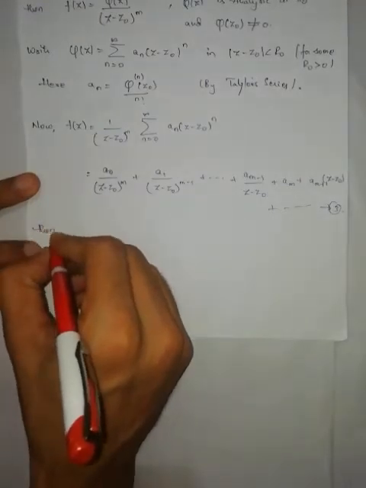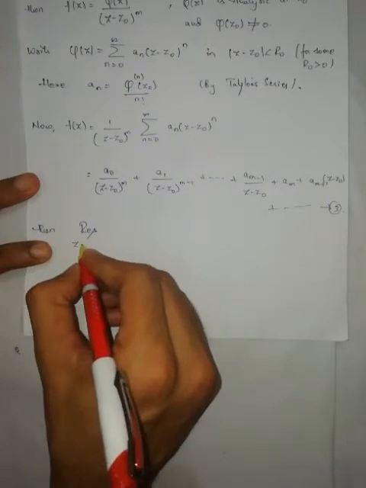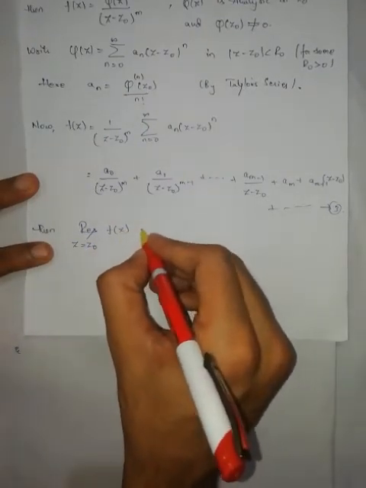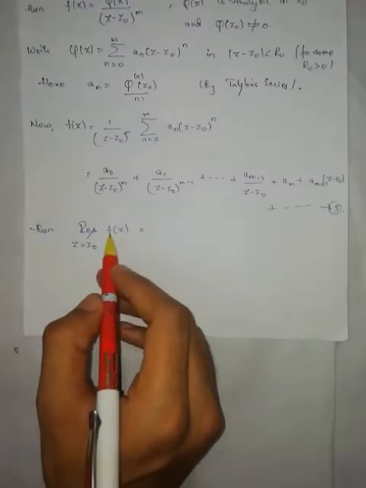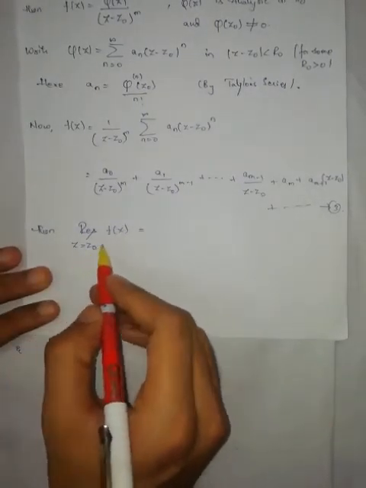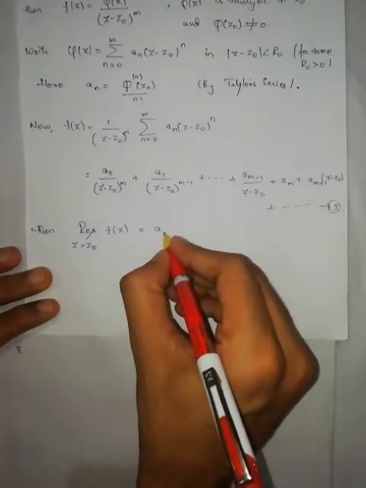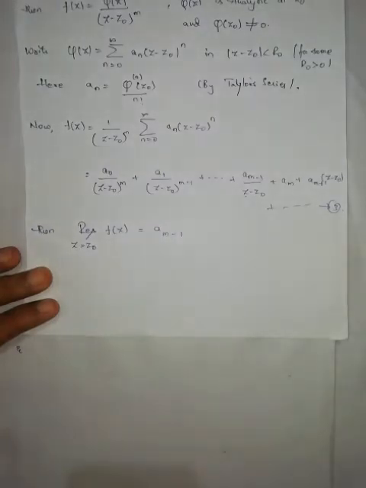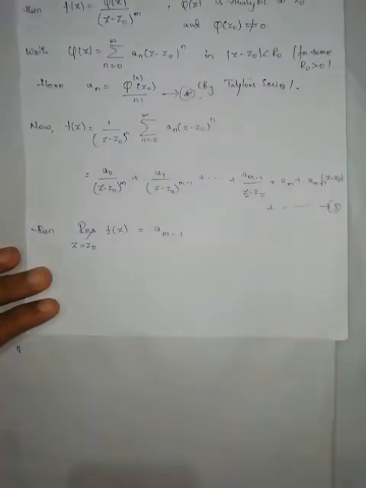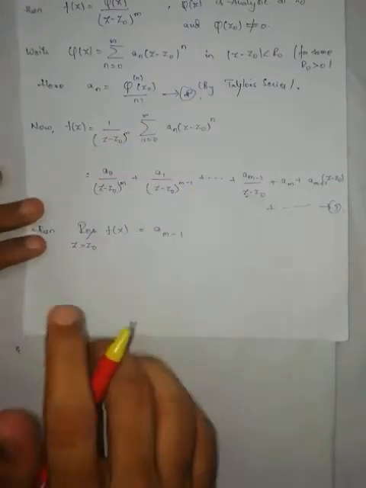Now from the definition of residue, what is the residue at z is equal to z naught of f of z? It is nothing but, in the Laurent series, the coefficient of 1 by z minus z naught. What is the coefficient of 1 by z minus z naught? That is am minus 1. Remember this one, equation number star.